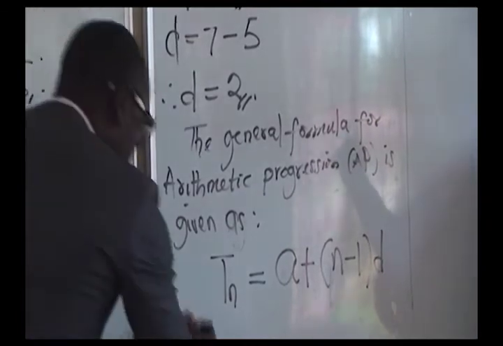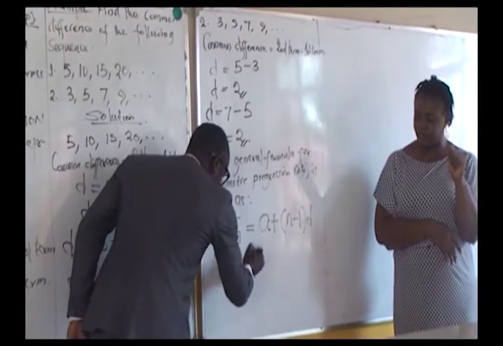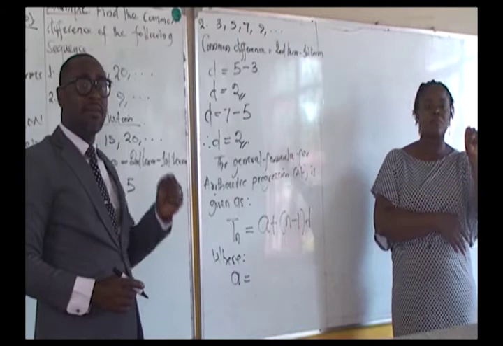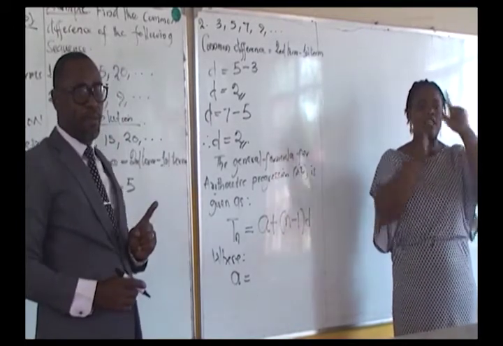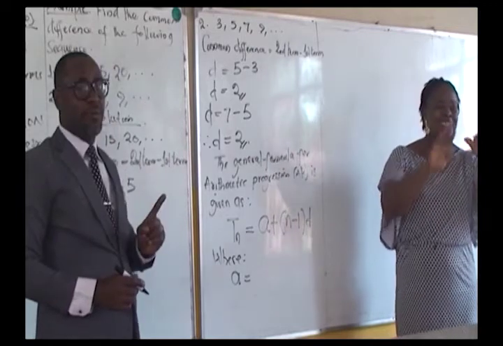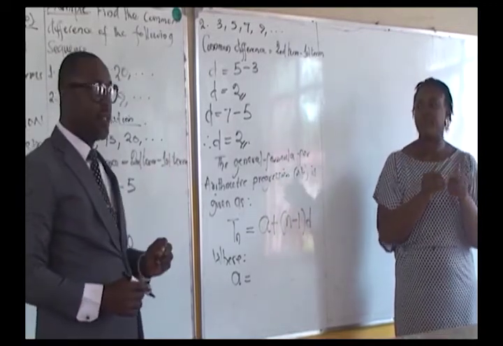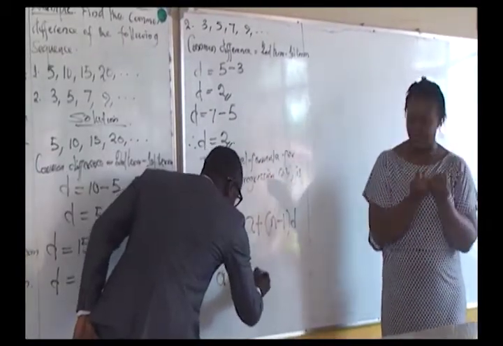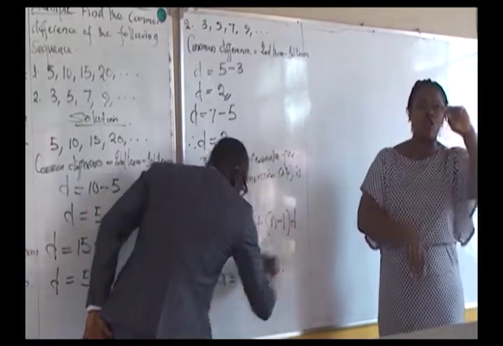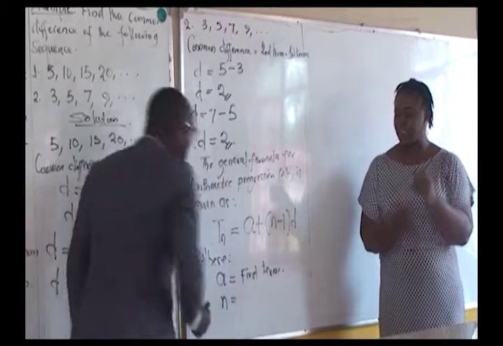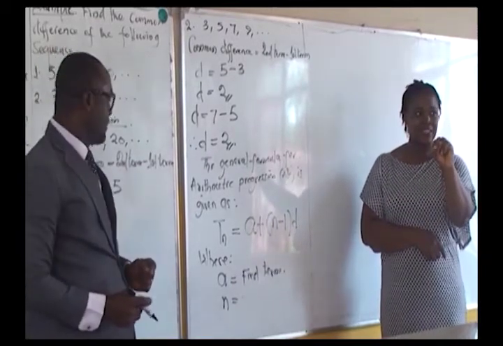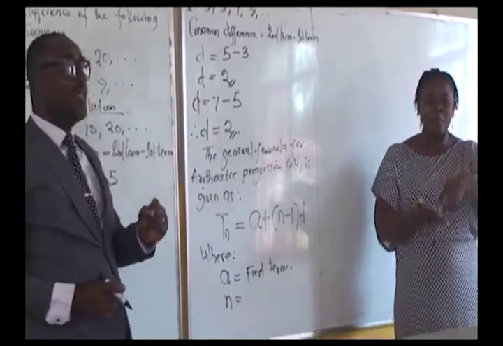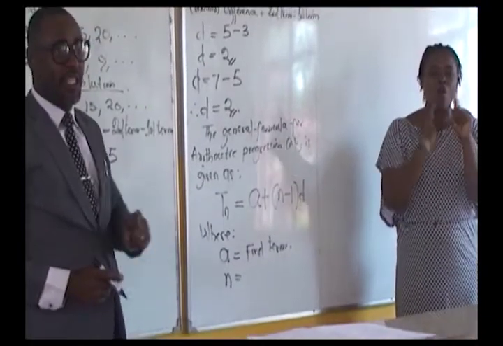First and foremost, we're going to look at the definition of those terms. The alphabet A in this formula represents the first term of any given sequence, the first value of any given sequence. So we name A, the first term. We have another letter, which is N. N is presented here as the number of terms in the sequence.